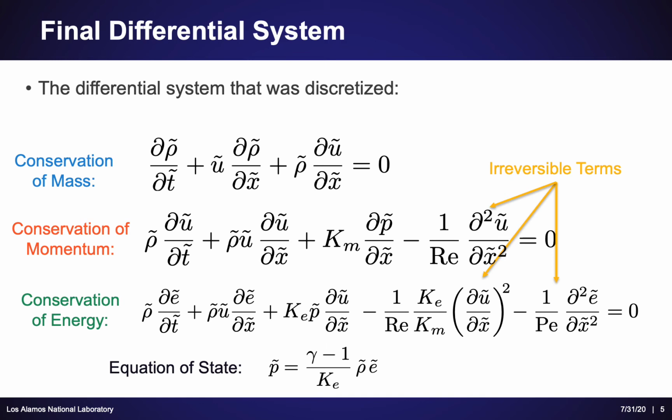Finally, our irreversible terms are highlighted in yellow, and you may note that they all involve either a square of a derivative or a second order derivative multiplied by a Reynolds number or a Peclet number.